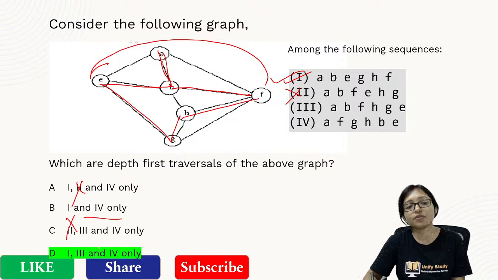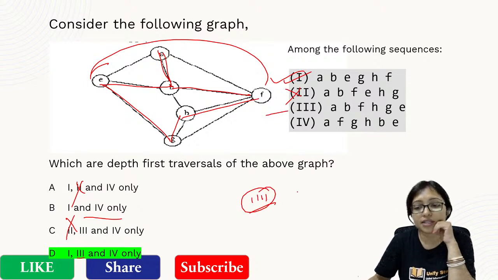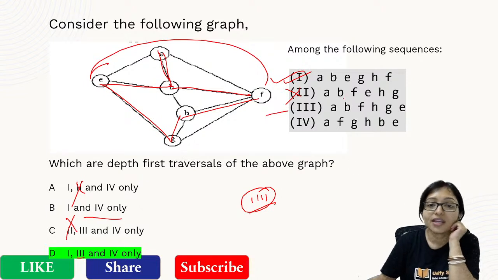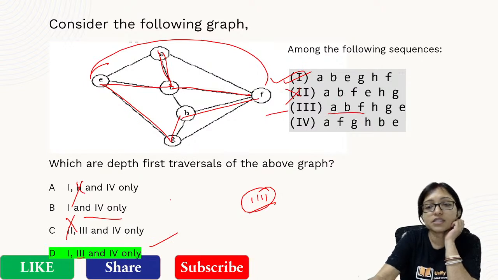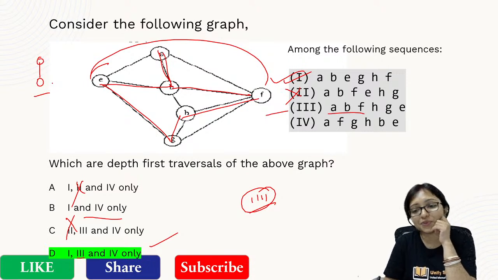Now out of 1 and 4, we will check only 3. By checking 3 only, I can get the answer. Right? Yes. So 3 will also be correct. So the answer will be this one. Depth first search is only possible when there is a connection from one node to another node. There only I can move.